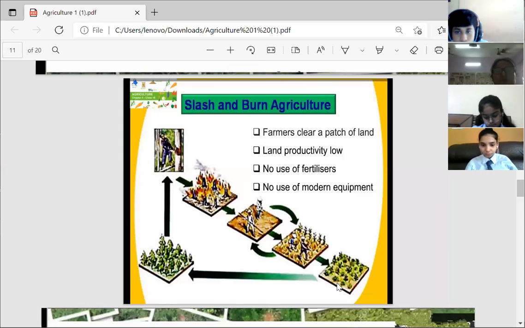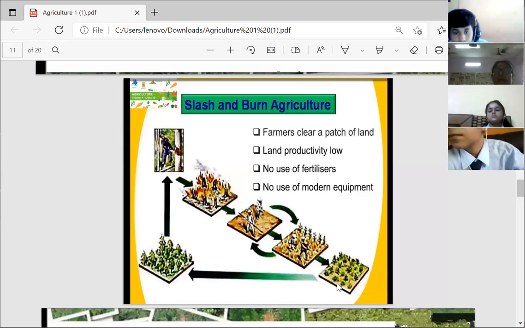So this is what slash and burn agriculture is, where a small piece of land covered with forest is taken, all the trees are cut down and burnt, and the ash left behind mixes with the soil to make it fertile. On this fertile land, we grow crops.